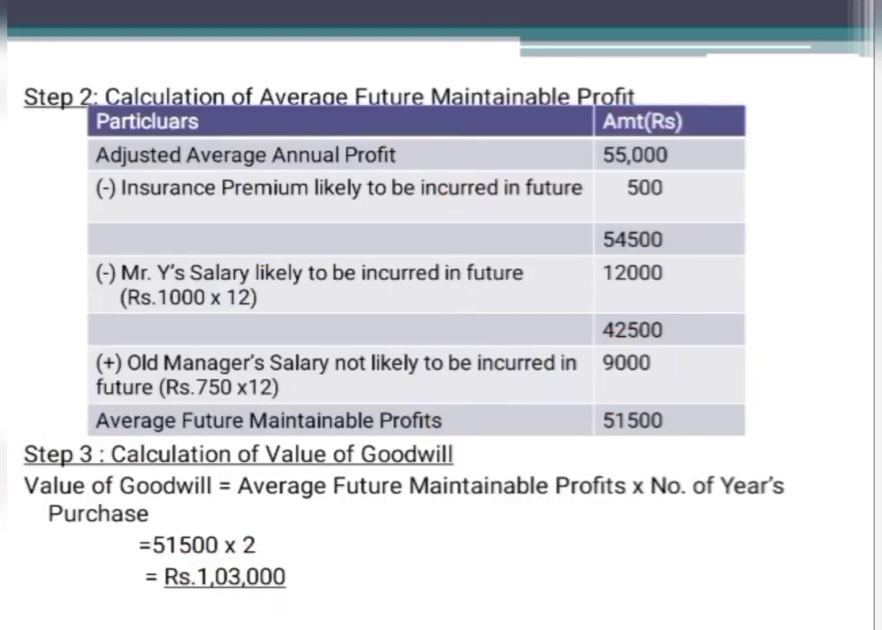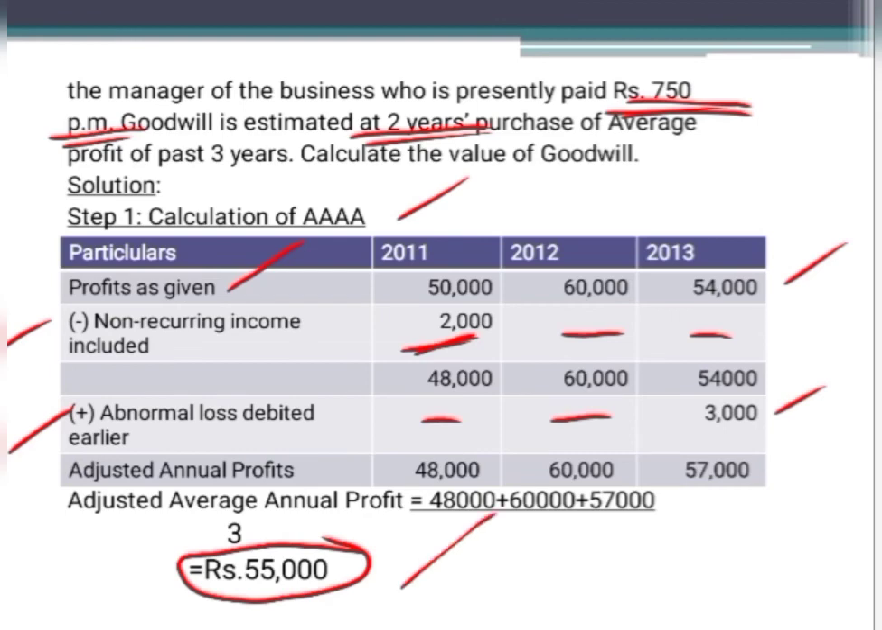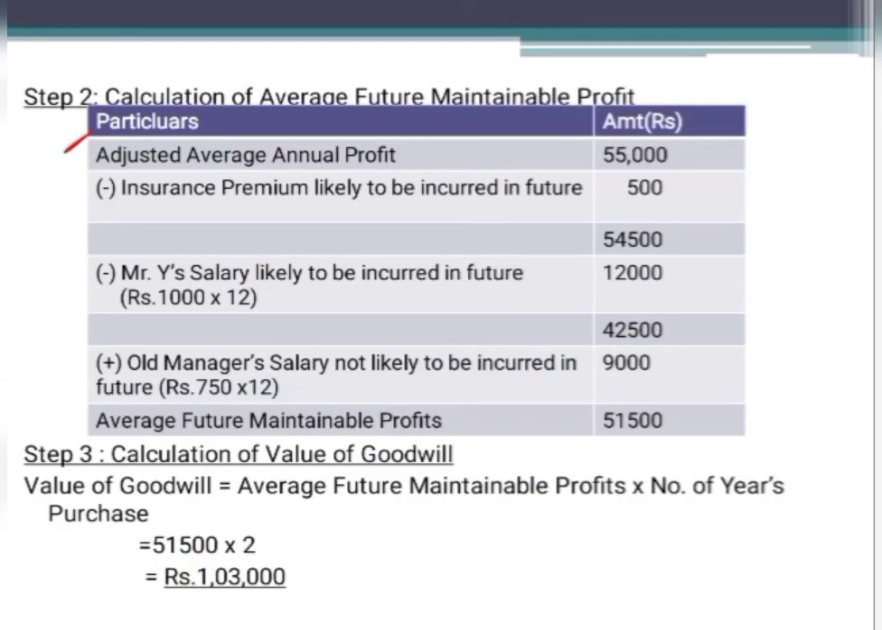Then coming to the second step, that is for the calculation of average future maintainable profit. So first we need to write adjusted average annual profit as we calculated in the previous step, that is 55,000, less the other expenses which are likely to be incurred in the future and which are not likely to be incurred in the future. So those adjustments have to be considered here. First, let us write about insurance premium. Till now there was no insurance policy. In the future they will incur that insurance premium to the extent of 500 per annum. So it should be deducted.